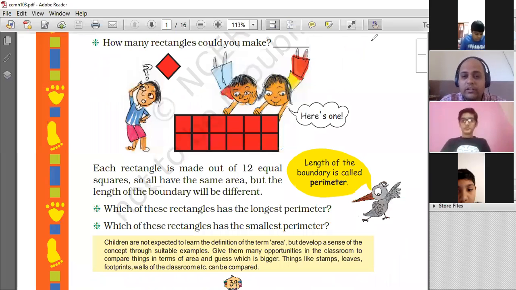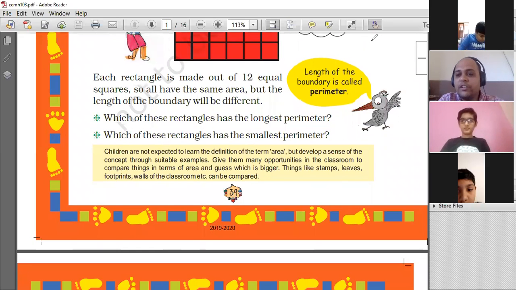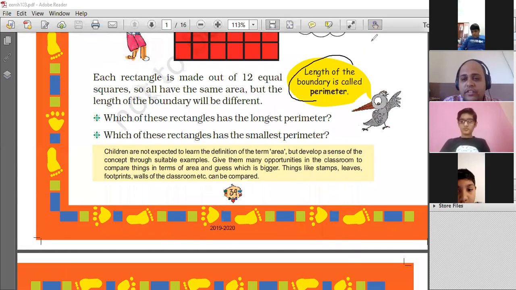Right? Okay. So this is something very important. I want you all to remember this. I will ask questions based on this. Length of the boundary is called perimeter.